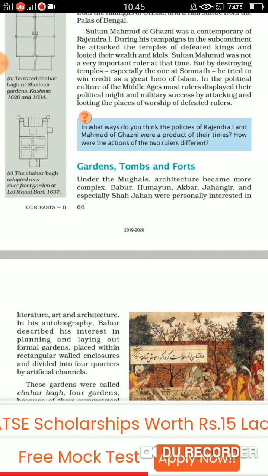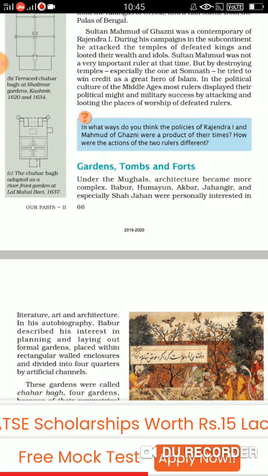Now Babur, Humayun, Akbar, Jahangir, they all were personally interested in literature, art, and architecture. And Shah Jahan's reign is famous for the architecture, especially the example you have in front of you, that is Taj Mahal. Fine.